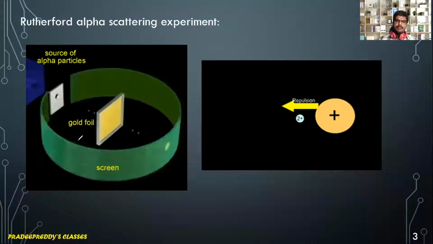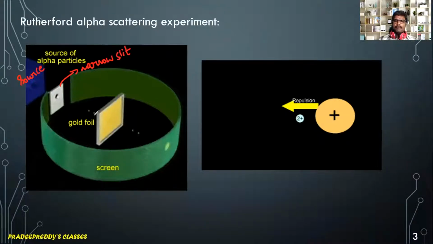In this figure you can see the source of alpha particles, and in order to make the stream of alpha particles as narrow as possible, you are taking this narrow slit.